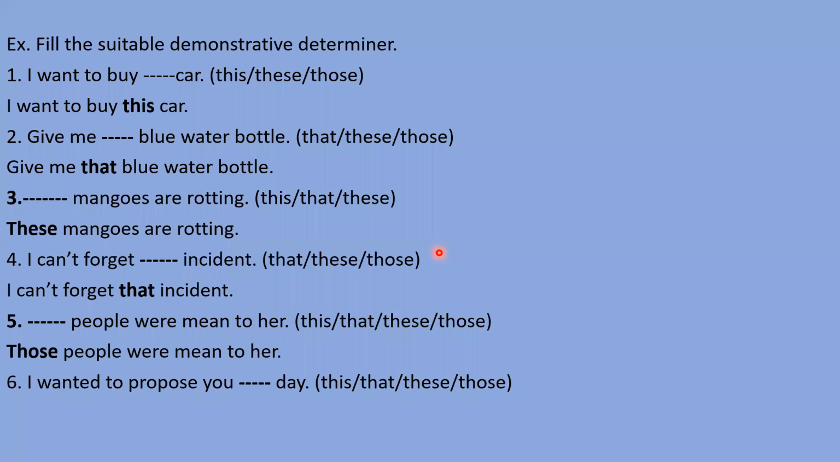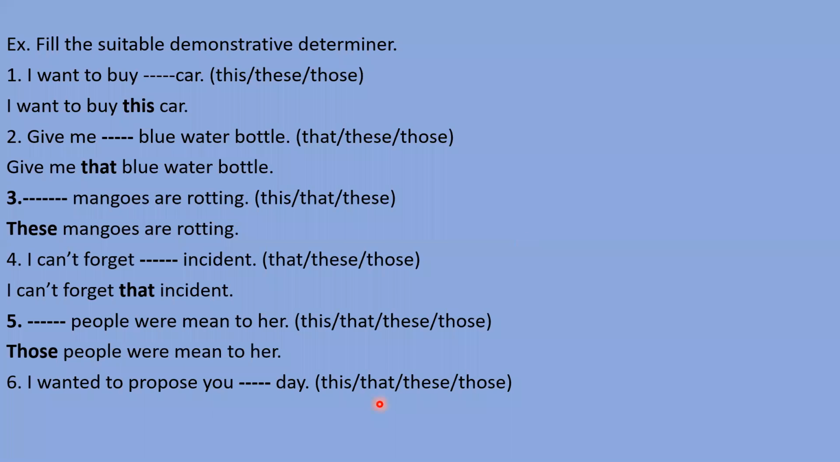Next, I wanted to propose you day. I wanted to propose you this day, that day, these day, or those day. Which option will come here? Who will let me know? Okay, let me see. Dhruv, you please tell me. This sentence is also quite tricky. Dhruv, please tell me. Sir, that day. Very good.